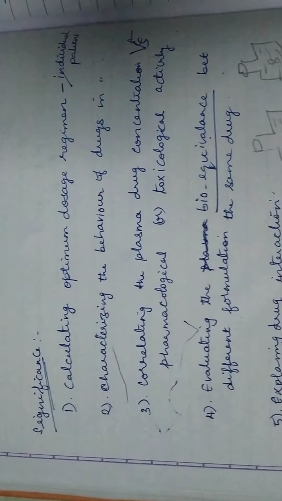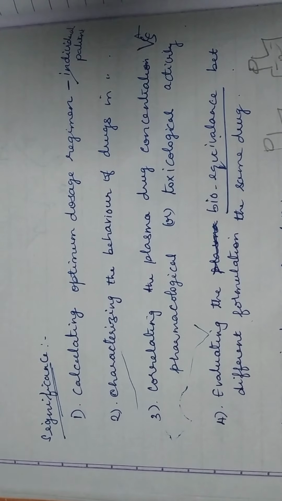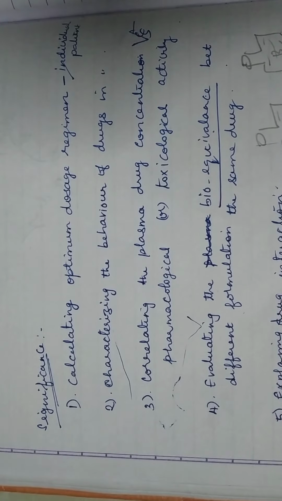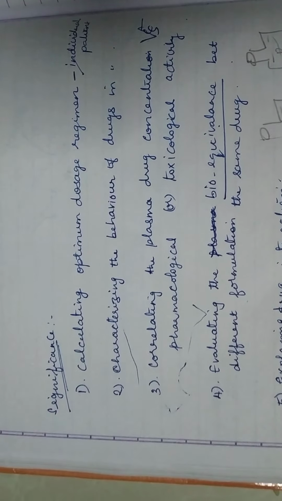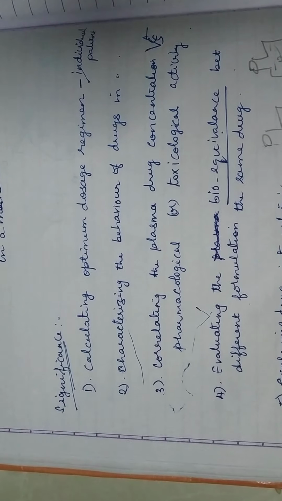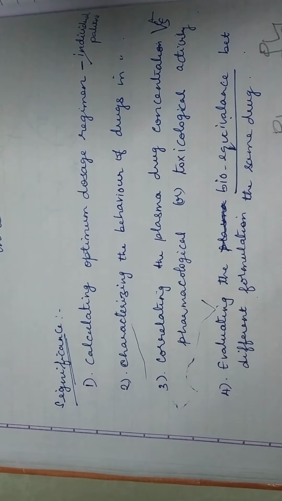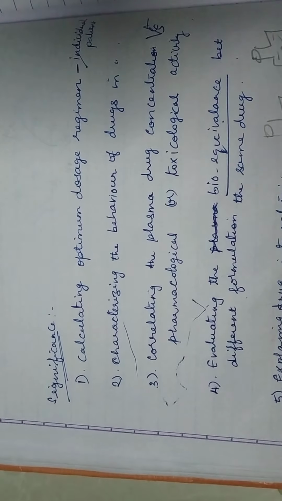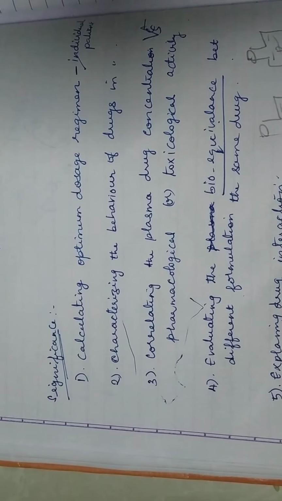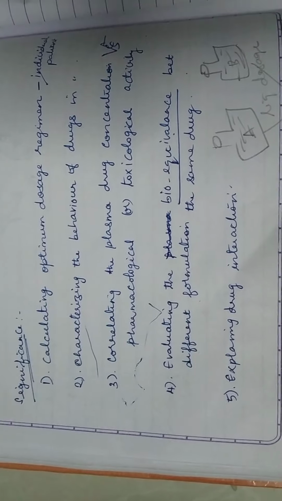It can be used to find the pharmacological and toxicological relationship of the plasma drug concentration, and it helps to evaluate the bioequivalence between different formulations of the same drug. Different formulations in the sense one may be a solid dosage form and one may be a liquid dosage form, or both may be liquid dosage forms.